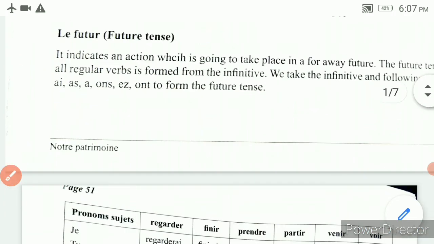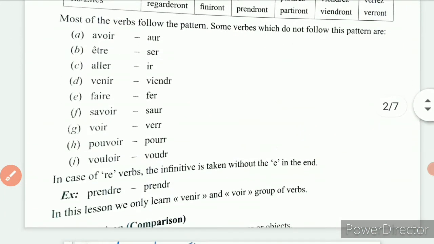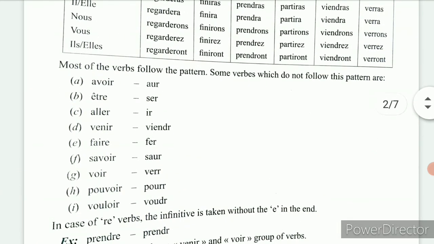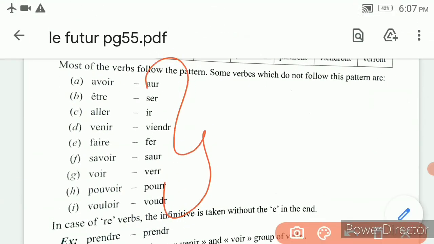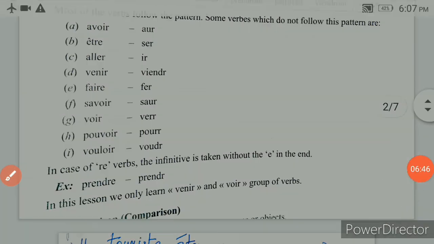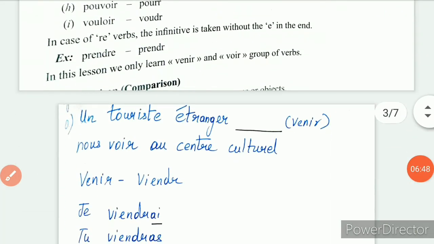And for the irregular verbs, you should be very thorough with the conjugation. You have to memorize this radical, no other way. Hope it is clear for you all. I have done the first exercise on page number 55. You can refer to your book PDF, and please work out all these conjugations in your classwork.